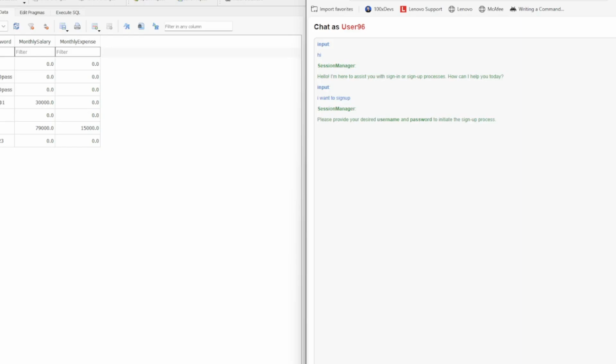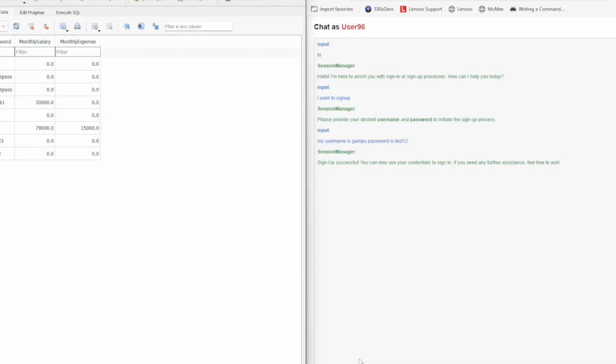My username is, let's say, Gampu, and the password is test12. Now it will try to create a new account. It says that sign up is successful, and if I reload this, I can see that a new record is created in the users table.